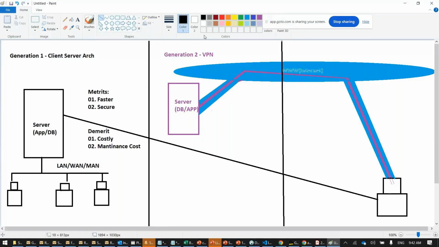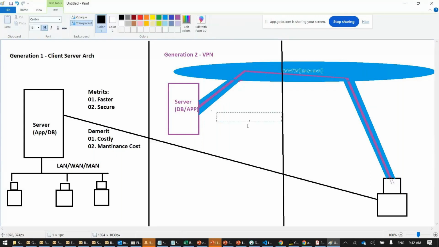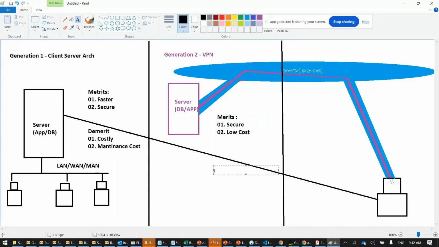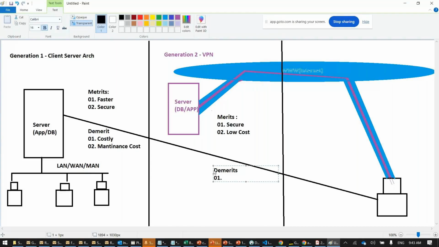Generation 2. So what are the merits? Let us see the advantages. Merits, number 1, secure. Number 2, low cost. I don't need to lay a cable. Low cost, perfect. Demerits. Number 1, your speed depends on the internet. If you have a 100 Mbps line, it will be fast. But if you have 512 kbps, then what will happen? Data transaction is slow. So it is internet dependent.